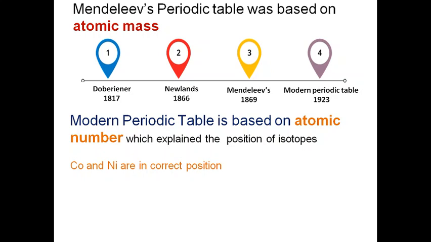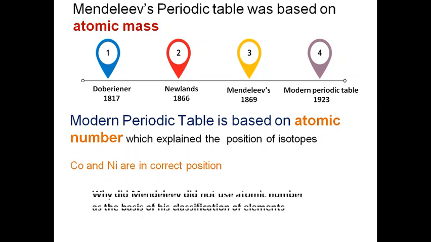But in the modern periodic table, cobalt and nickel are now in the correct position. Cobalt with the lower atomic number, 27, is before nickel with the higher atomic number, 28. So that anomaly is also removed.